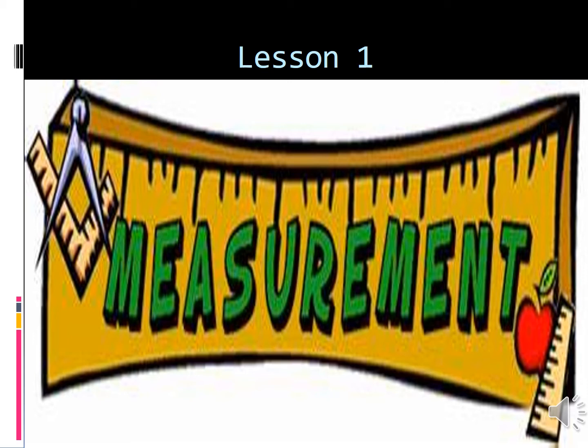Next we have learnt about weight, is it? Weight is the force that the earth exerts on that body. Weight is not constant, and its SI unit is Newton, and its CGS unit is dyne.